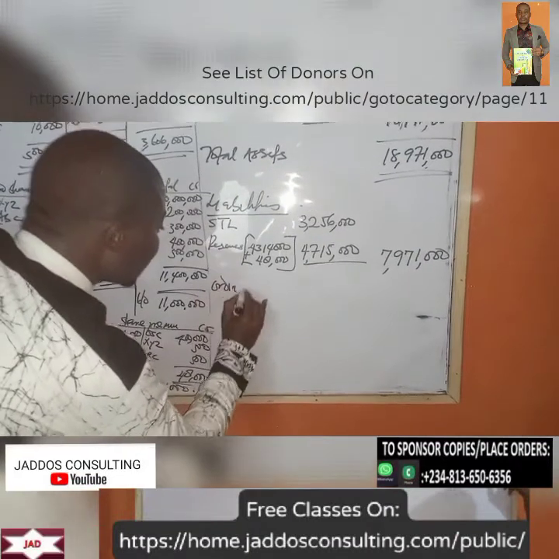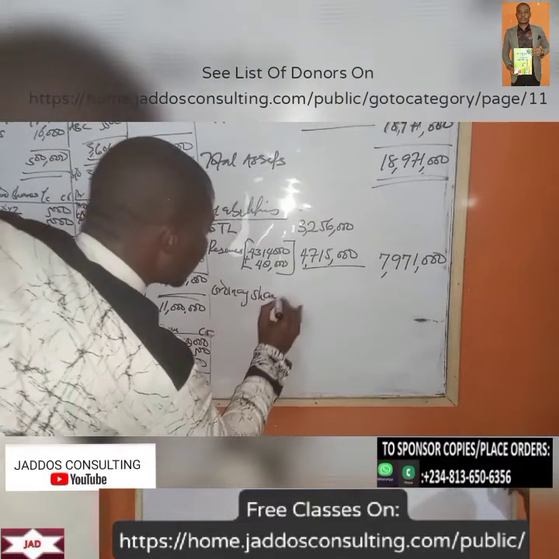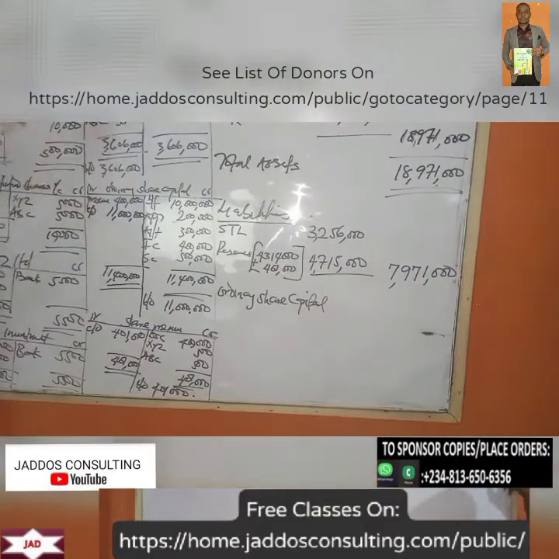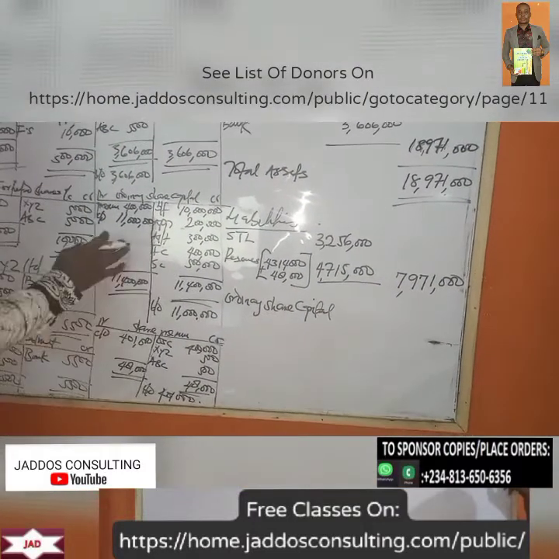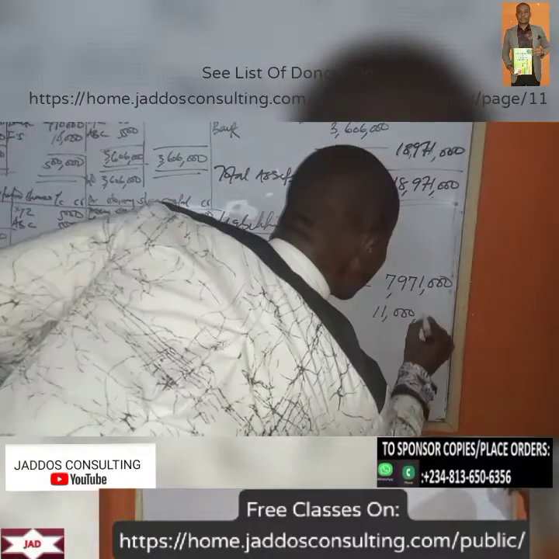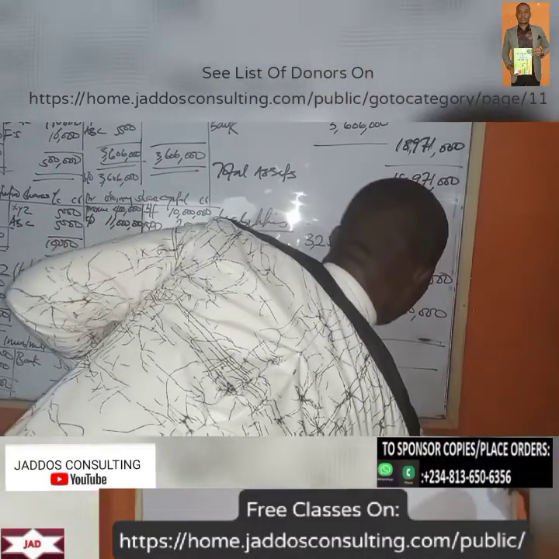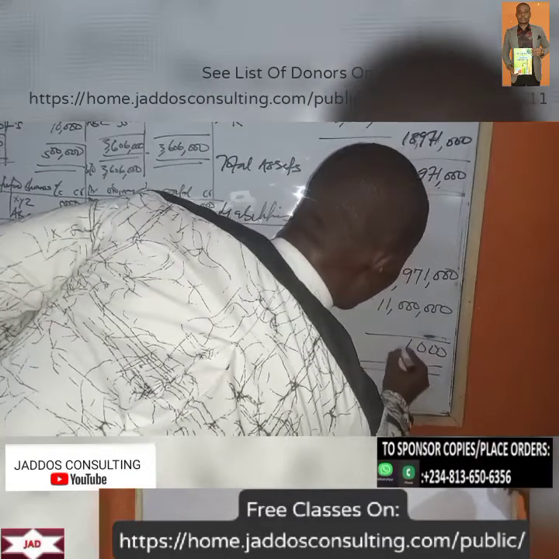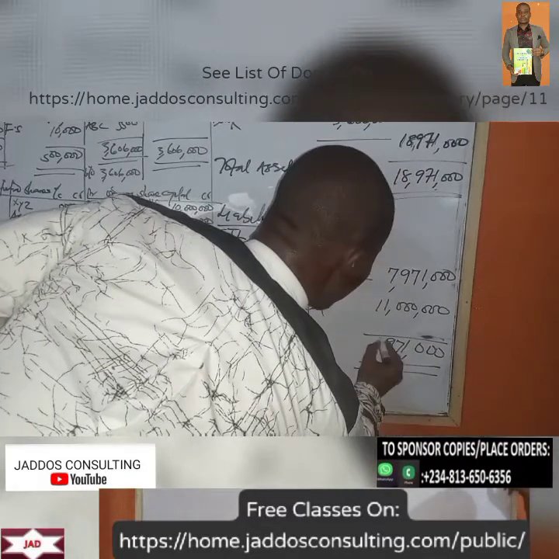So what do we now have? Our ordinary share capital. Of course, share capital has changed. Where is it? Yeah, 11 million. So we have 11 million. So we add up. This will be 18,971,000.